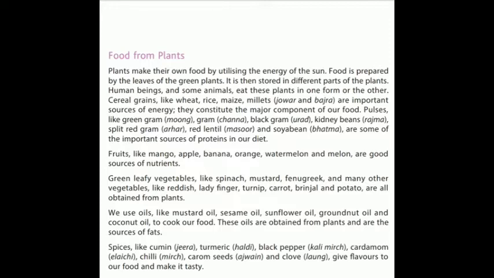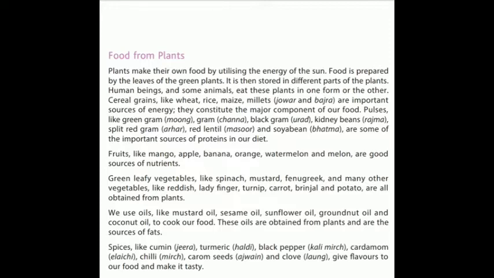Okay, and that oil is being used by us for cooking. So these oils are all obtained from the plants and they are sources of fats. Now spices like cumin or jeera, turmeric or haldi, black pepper or kali mirch, cardamom or elaichi, chili or mirch, carom seeds or ajwain, and clove or long give flavors to our food and make it tasty.